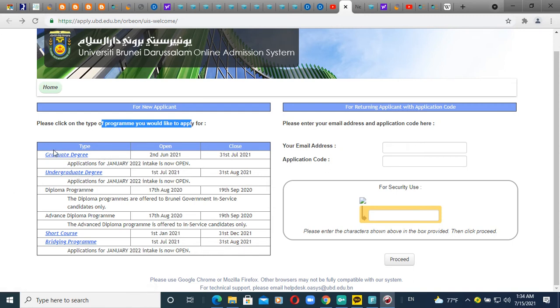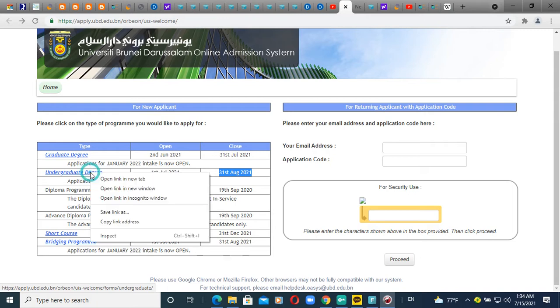Before, I already showed how you can apply for a graduate degree like master's and PhD, and the deadline was like this. So today I will describe the application process for the undergraduate degree, and the deadline will be until the end of August. So it is now going on, the application period is now going on. So if you want to apply, you can apply. So let's try to describe the application process, how you can apply for this.